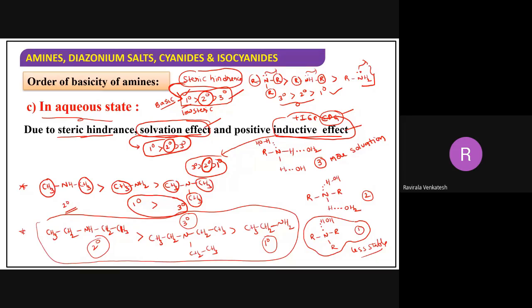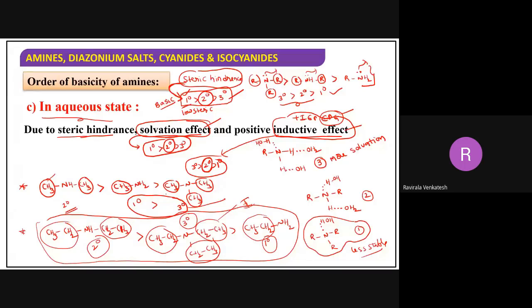So when the alkyl groups are methyl, primary is more basic than the tertiary. When the alkyl groups are ethyl, tertiary is more basic than the primary. That means when ethyl groups are there, I am considering the plus I groups, the inductive effect: more plus I groups, more basic.